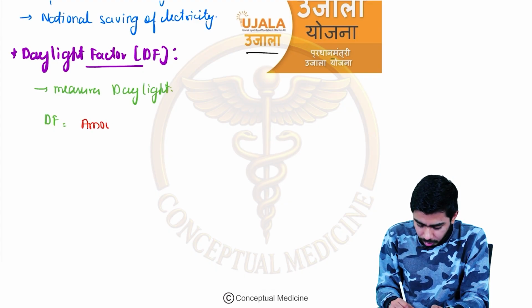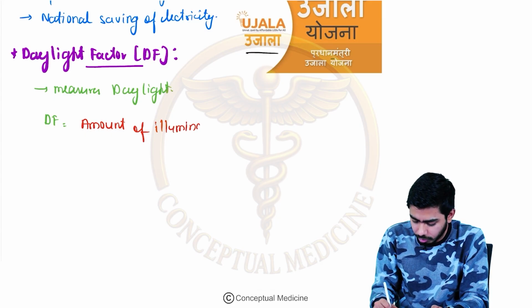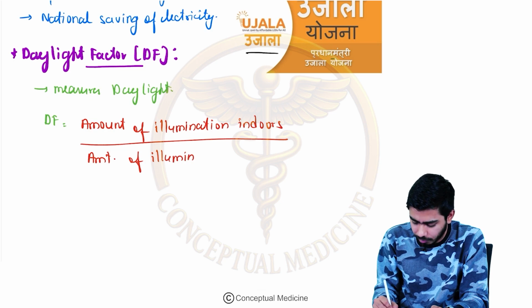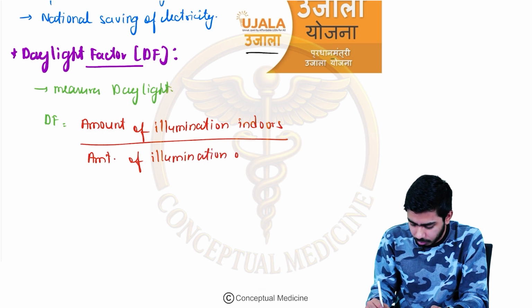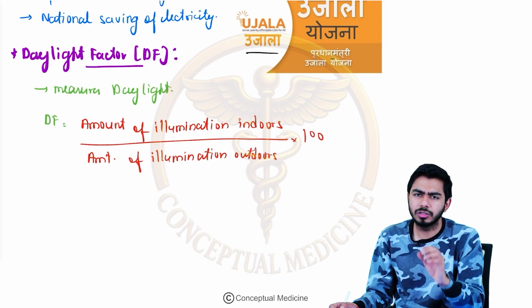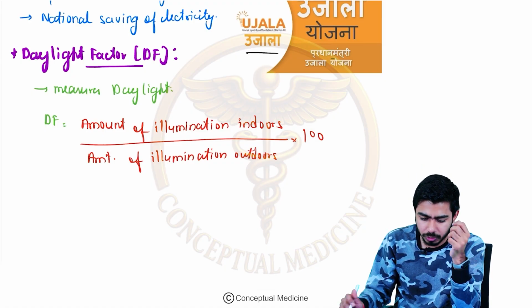The formula is amount of illumination inside or indoors divided by amount of illumination or amount of light, whatever you want to call it, outdoors, and the multiplicative factor will be 100. Okay, sometimes they can ask you this kind of question. You just need to put the values in this formula, and then you can get the answer over there, right?